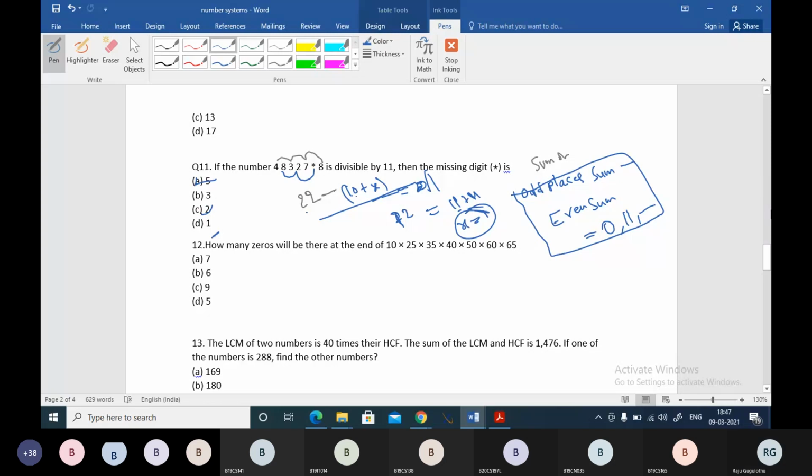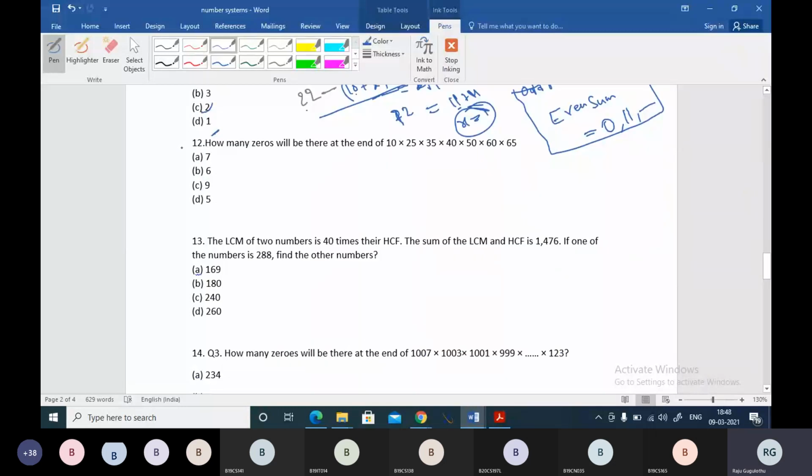Okay, now how many zeros, boss? Zeros, again another concept, boss. This is question number 12. Number of trailing zeros. This is also an important concept, boss. I hope I will be closing with this question number 12. As one of our friends said to share the sheet, you guide me where to share in Microsoft Teams. I will share that.